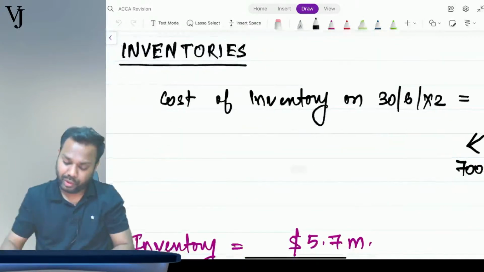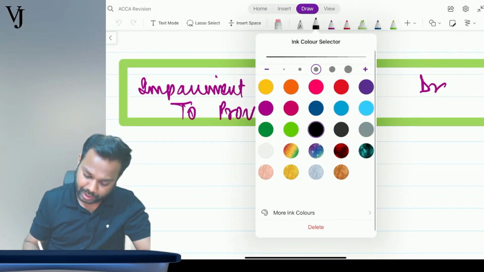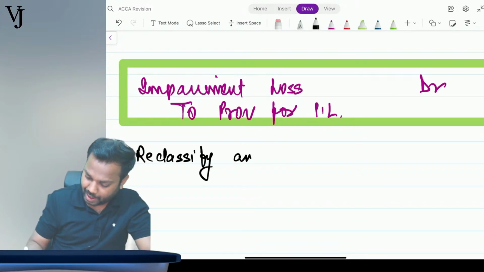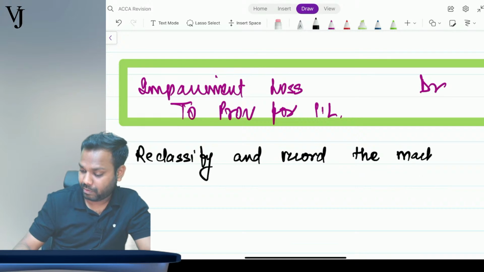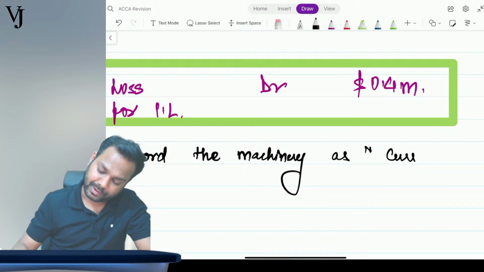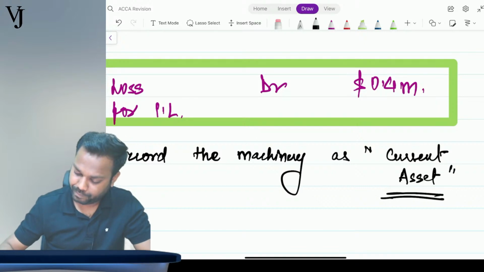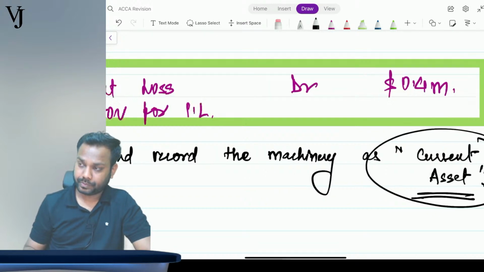So what will we do here is, we have to reclassify and record the machinery as current asset. Is that clear, everyone?